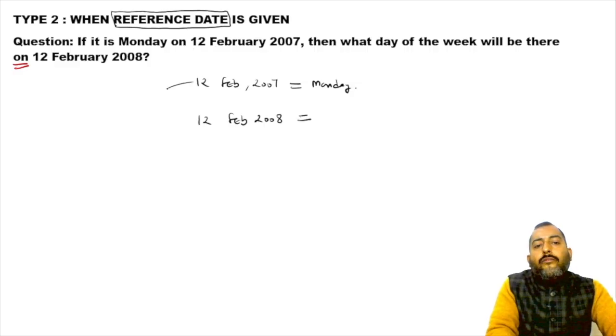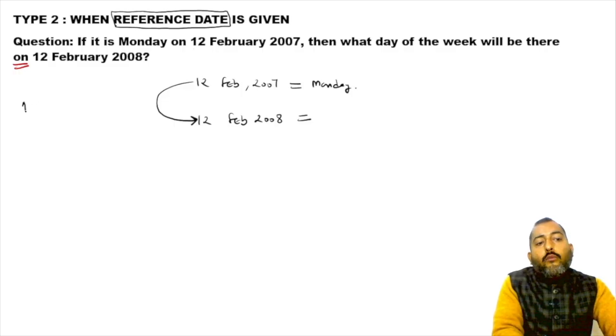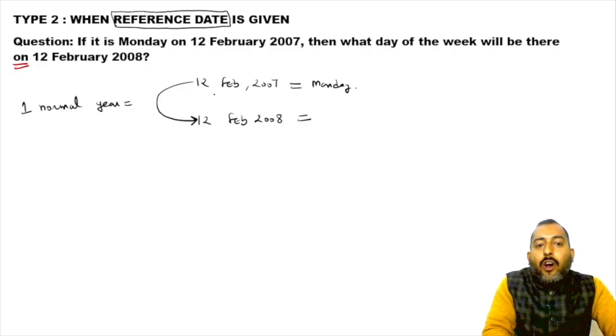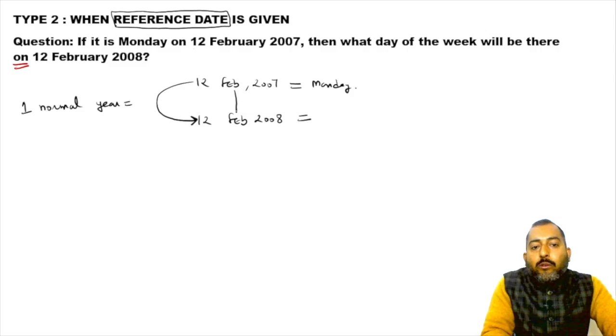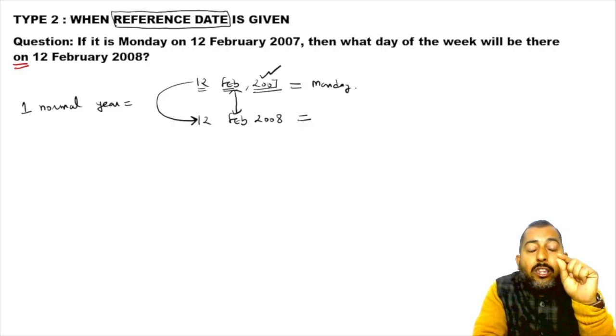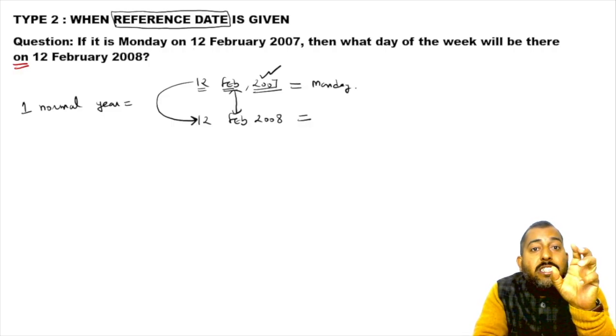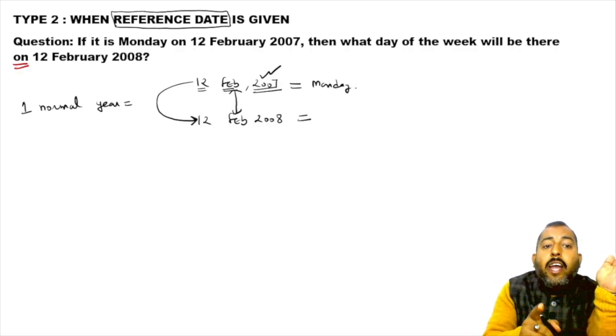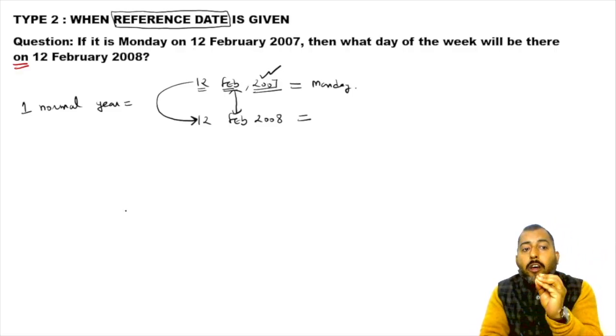Now from 12th February 2007 to 12th February 2008, it's a gap of what? One normal year. Why? Because in this calculation, when we started our journey from 12th Feb 2007, we included the February month of which year? We included the February month of 2007, and 2007 was a normal year. So that is why it will be a gap of one normal year.